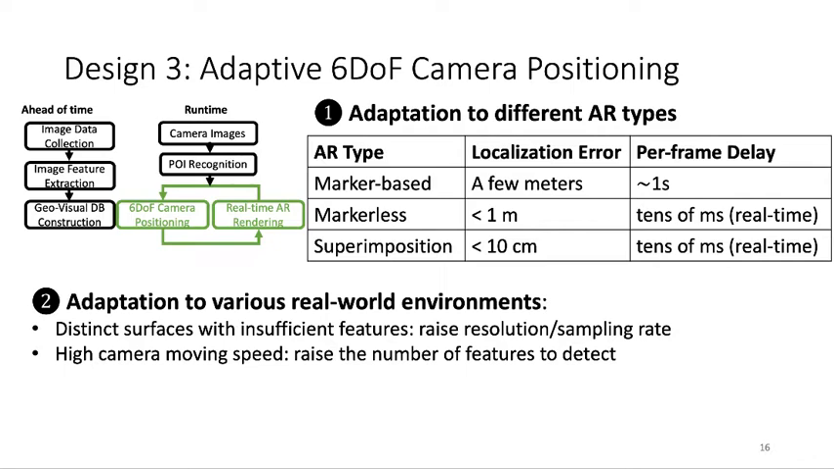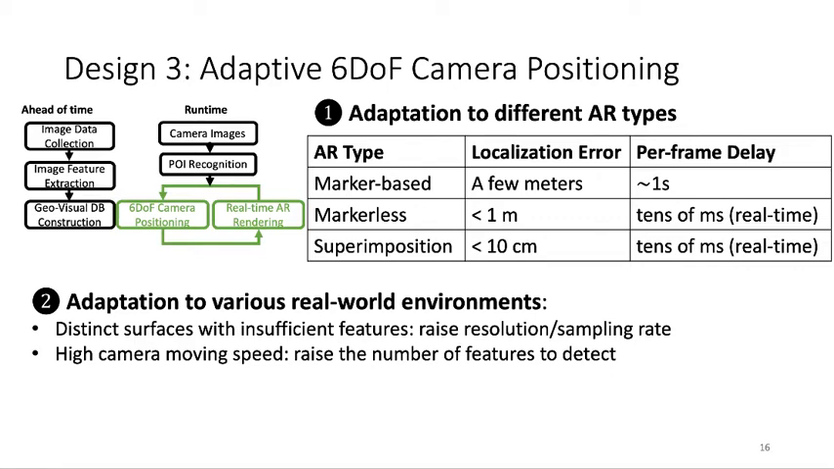For example, for marker-based AR effects, the tolerance of localization error is much larger, because if you want to tag the building name, you just need to place the AR effects on that building wall, which is normally a few meters. And the per-frame delay is tolerable to approximately 1 second, because it does not need an interactive and continuous rendering of the AR effects.